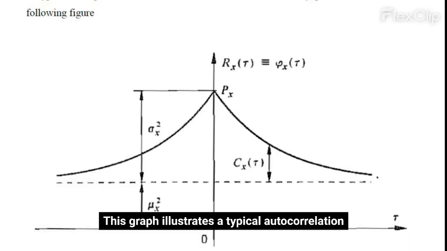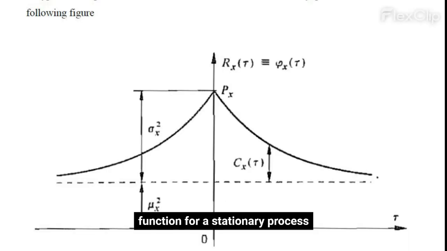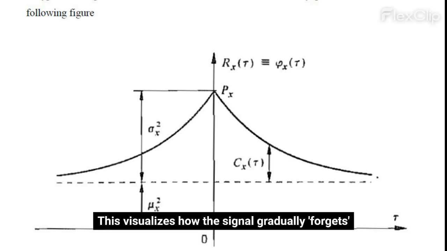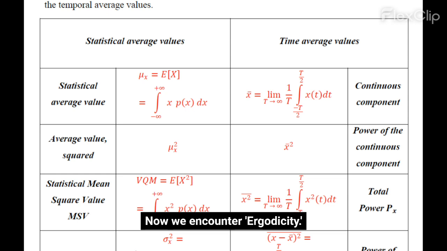This graph illustrates a typical autocorrelation function for a stationary process. Notice how it peaks at 0, representing the maximum correlation, and generally decays as the time lag increases. This visualizes how the signal gradually forgets its previous state as time moves forward, eventually settling toward the square of the mean. Now we encounter ergodicity.